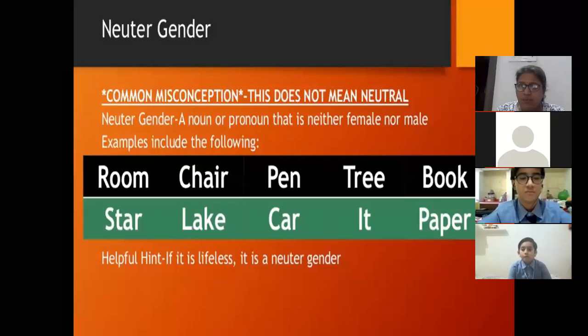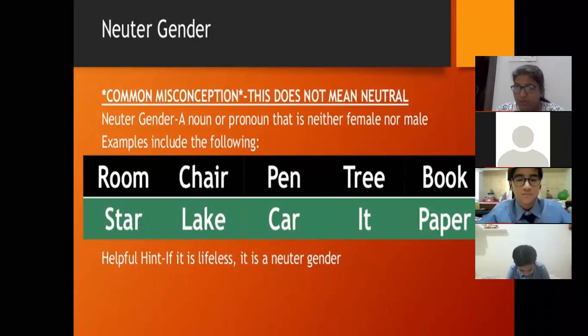Or you can say if it is lifeless, it is a neuter gender. Or one more definition we can give. Things without life cannot be either male or female. Hence, the names of such things are said to be of the neuter gender. Examples: room, chair, pen, tree, book, star, lake, car, it, and paper.